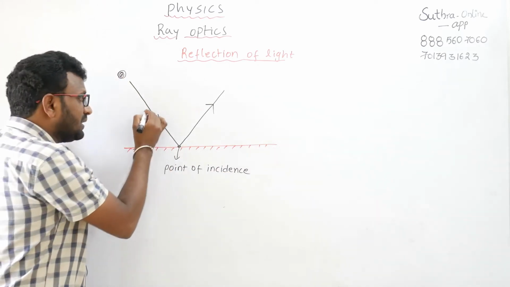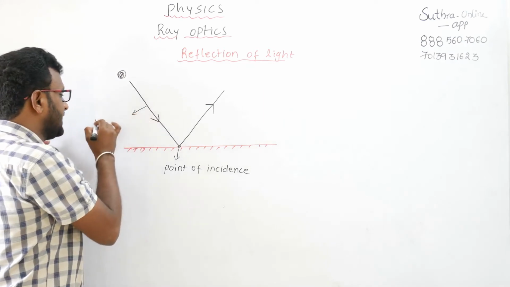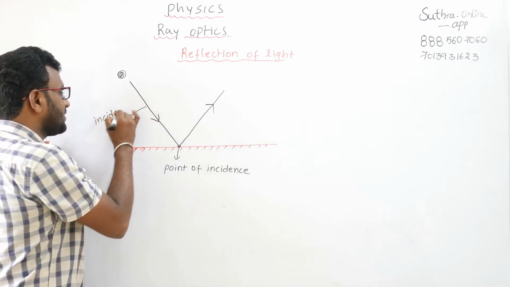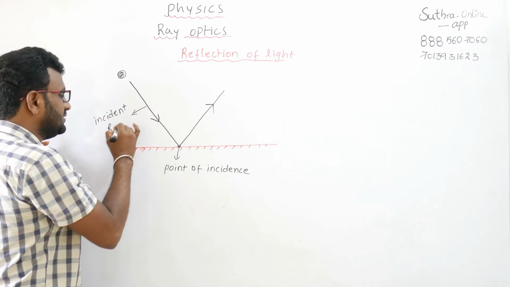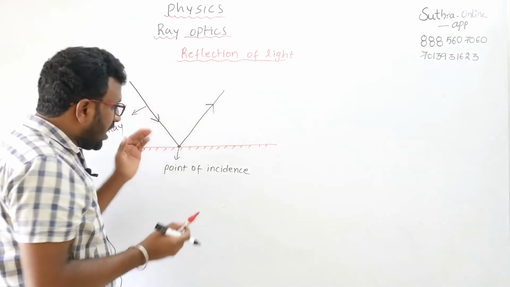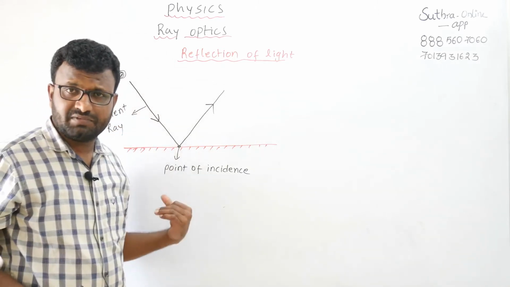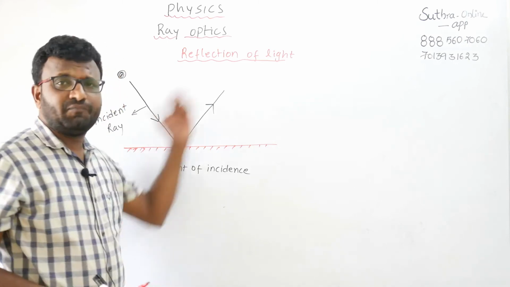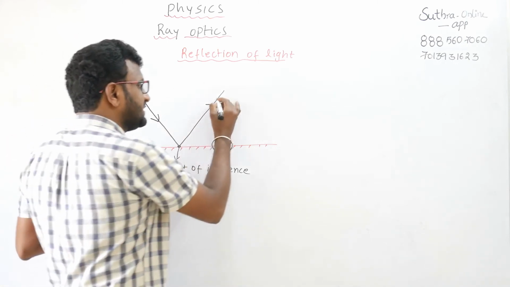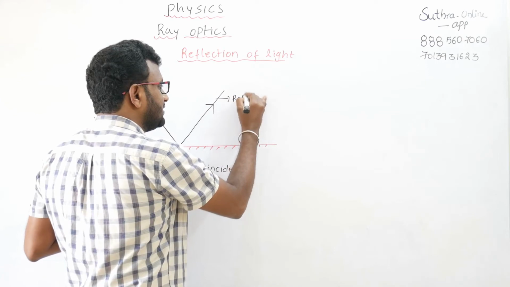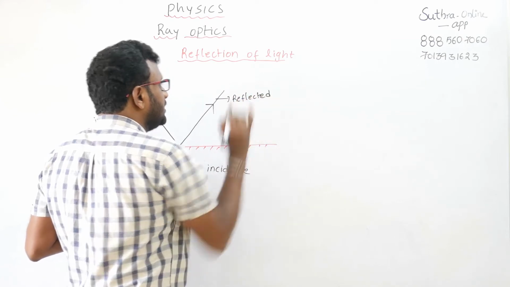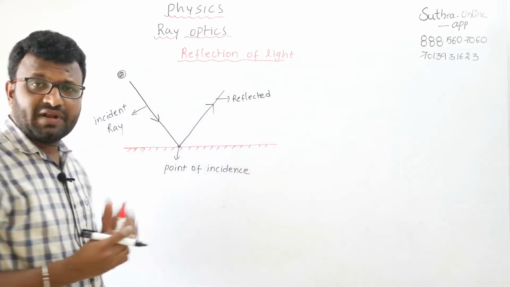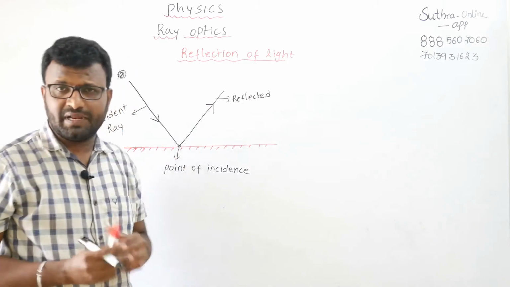When the ray is coming from the source of light, that ray is called the incident ray. After striking the surface of the mirror, the ray is reflected, and this is called the reflected ray. So this is the phenomenon of reflection of light on a plane mirror.